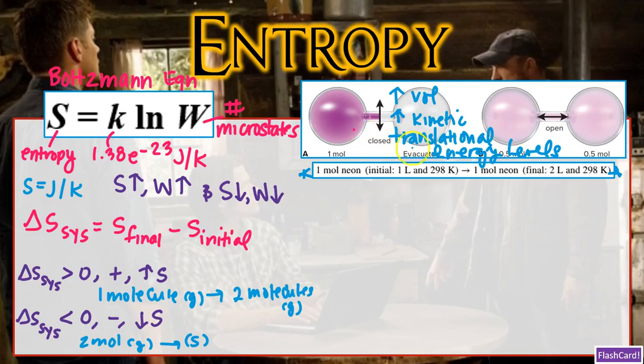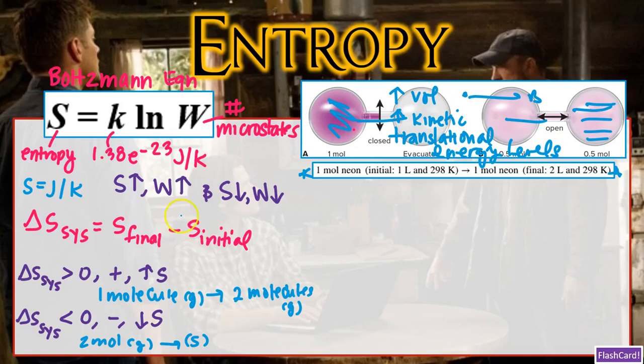So that translational energy is going to be going from point A to point B in a straight line, okay, folks? And so, of course, kinetic is the energy of movement, and so there's the energy of movement in that straight line. And we're saying that we're increasing these energy levels, so we're going to be increasing the ability for these particles that then move into more of these energy levels as the stopcock opens.